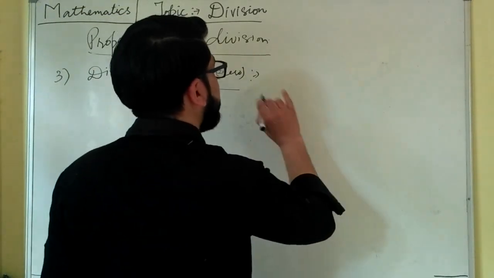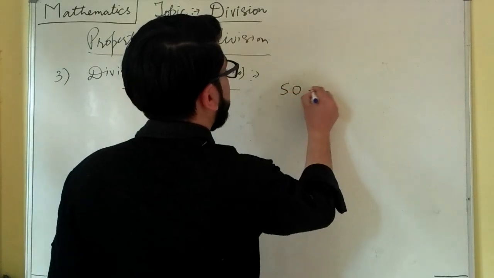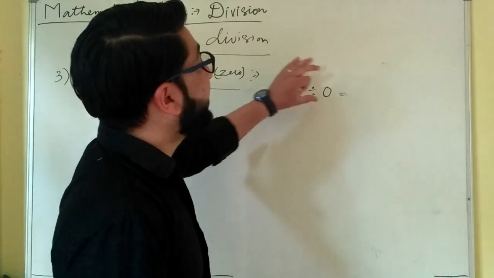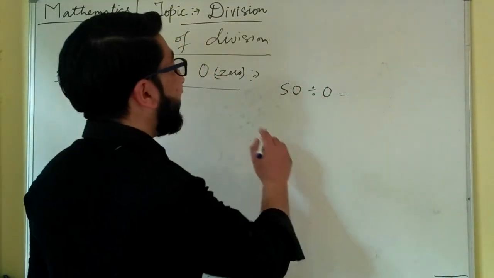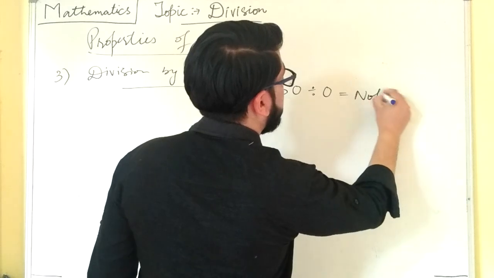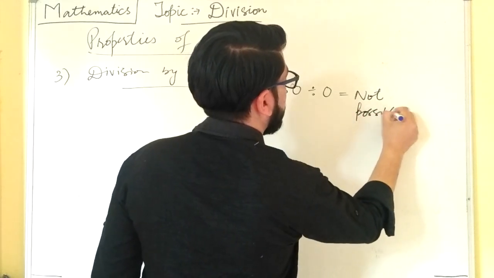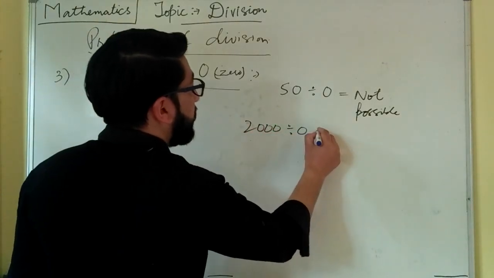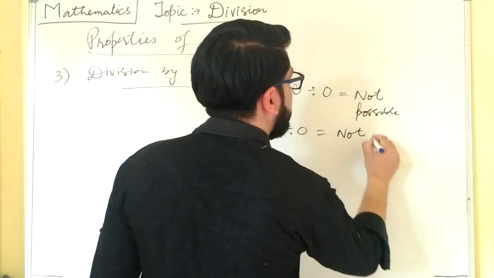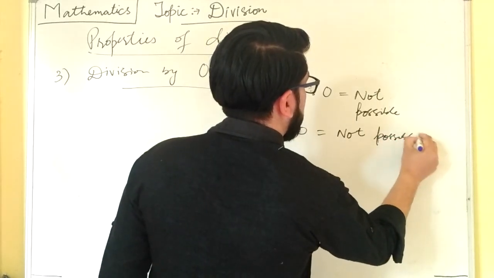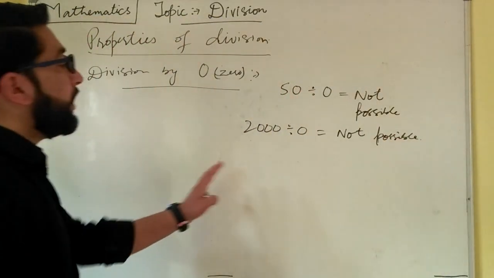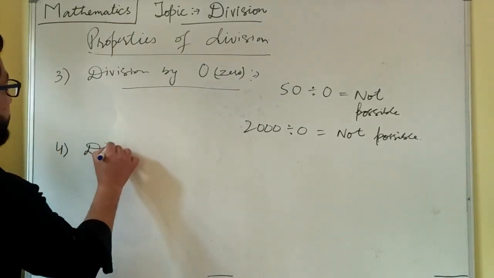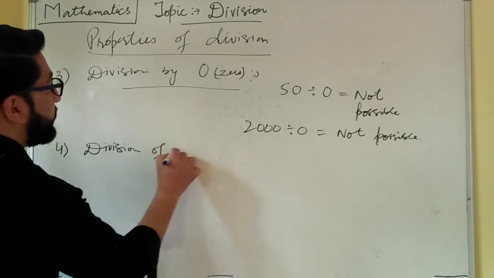Whenever we divide any number by 0, suppose I am dividing 50 by 0, when our divisor is 0, at that time division is not possible. So if we divide 2000 by 0, our division is not possible, because division by 0 is not possible. Then going to our last property, that is division of 0.